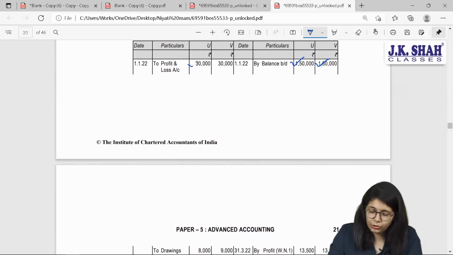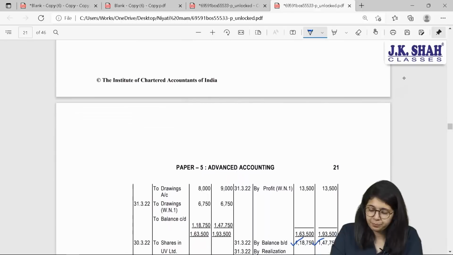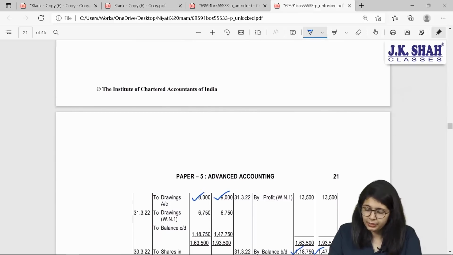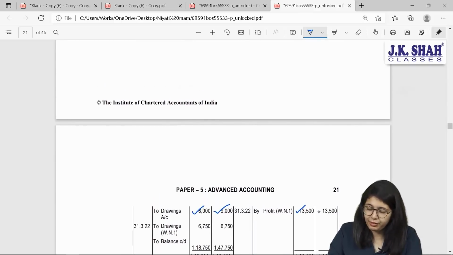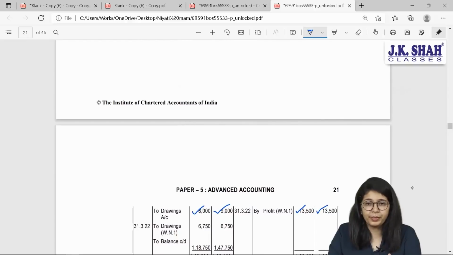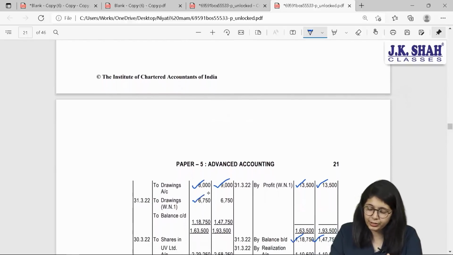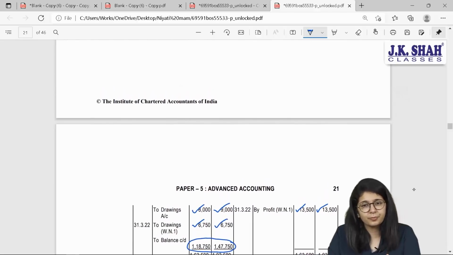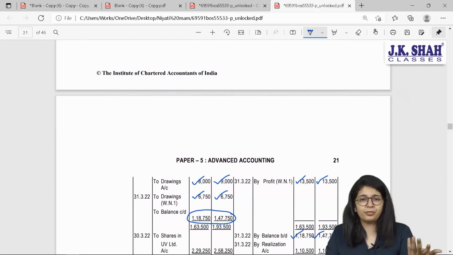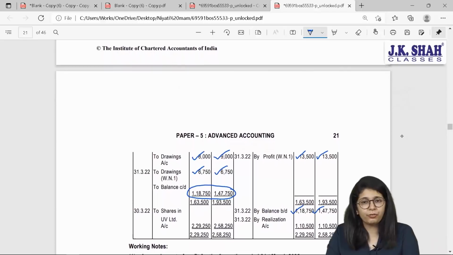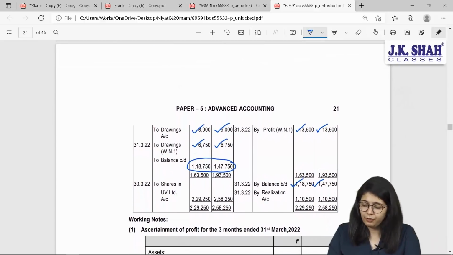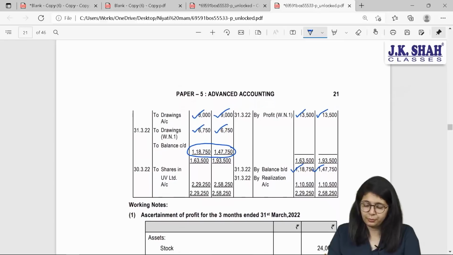Your losses divided equally, your profits of 8 and 9, and profits of 13,500 and 13,500, that was 27,000, and your extra drawings of 3 months was 6,750, 6,750, thus giving you these balances. We have already found these out through our different working. You can do it in whichever way you want. Yes, we have carried down these balances over here. Now, opening balances are considered.